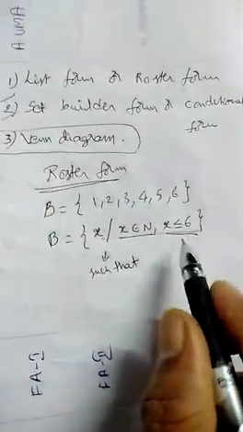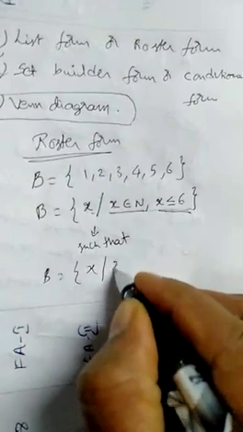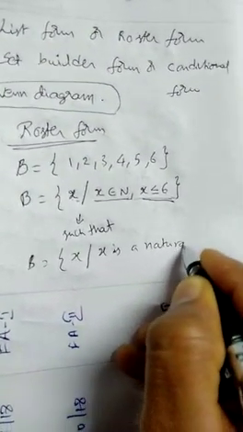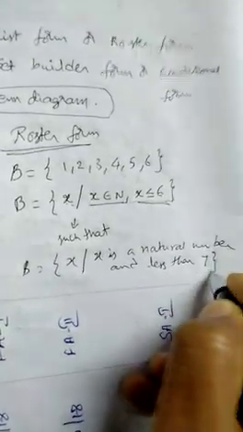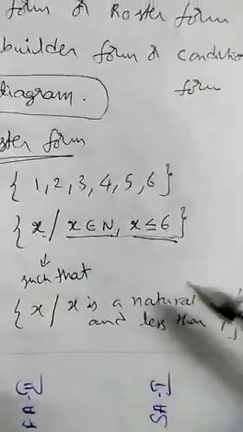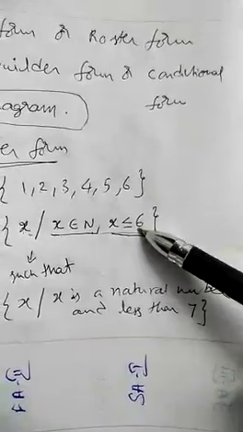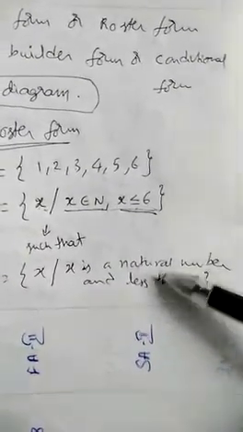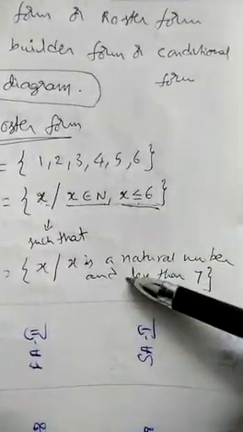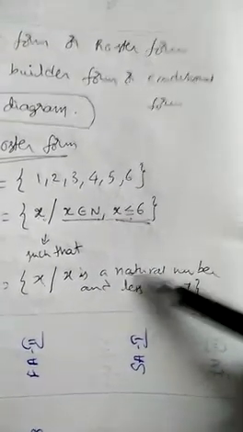This condition is not unique. However you want to write, you can write. For example, I can write like this also: B equals set of all X such that X is a natural number, in words you can write, and less than 7. See, I used the words natural number and less than 7. Less than 7 means it shouldn't be 7, below 7. Less than or equal to 6 means including 6 and below 6. So both give the same set, though the conditions are not the same, but both are correct answers. X belongs to N, X less than 7. Here X is a natural number and less than 7. Values are less than 7 and must be natural numbers.